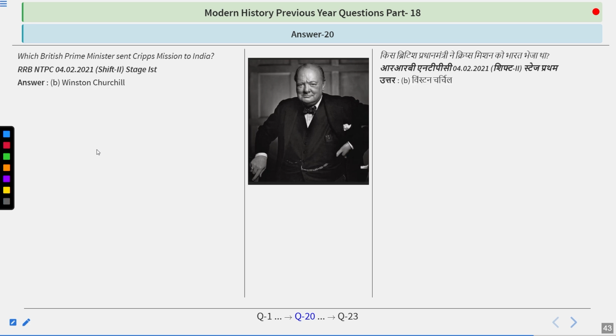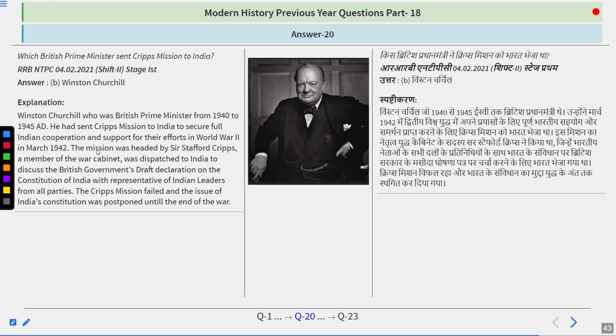The question would be difficult if one of the options would be Chamberlain, because just before Churchill, Chamberlain was the prime minister at that time. So Winston Churchill, who was the prime minister from 1940 to 1945, had sent the Cripps mission to India to secure full Indian cooperation and support for their efforts in World War II. In March 1942, the mission headed by Sir Stafford Cripps, a member of the War Cabinet, was dispatched to India to discuss the British government draft declaration on the Constitution of India with representatives of Indian leaders from all parties. The Cripps mission failed and the issue of India's constitution was postponed until the end of the war.